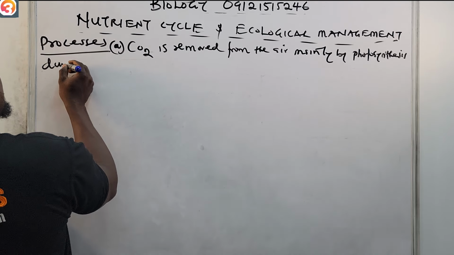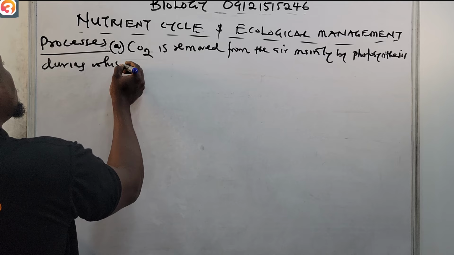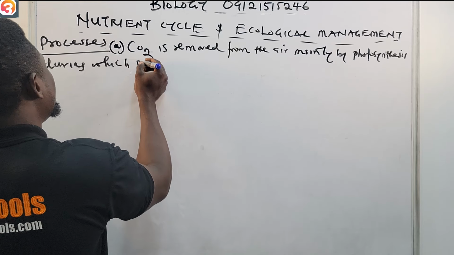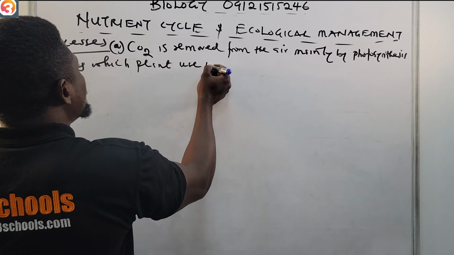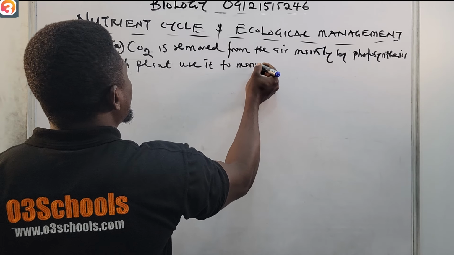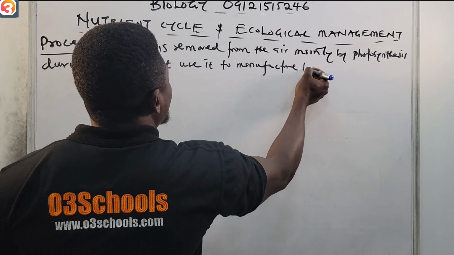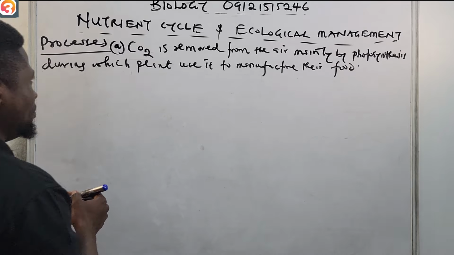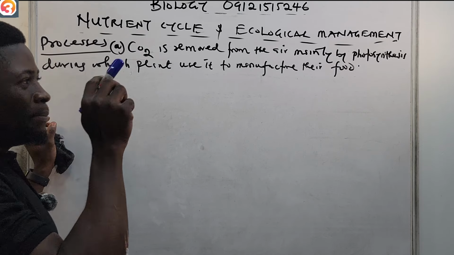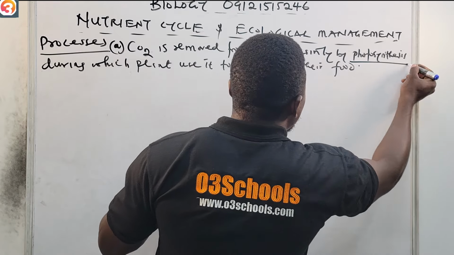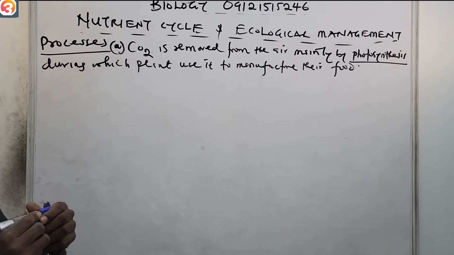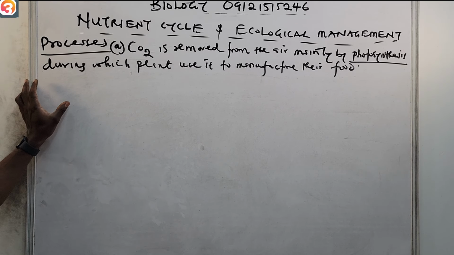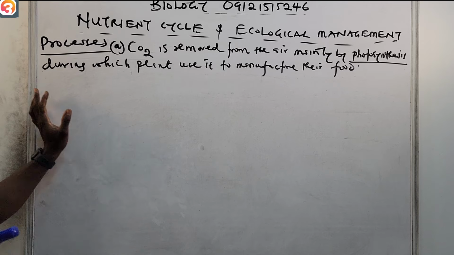Please take note, it's an exam question as I think. Carbon dioxide is removed from the air mainly by photosynthesis, during which plants use it to manufacture their food.